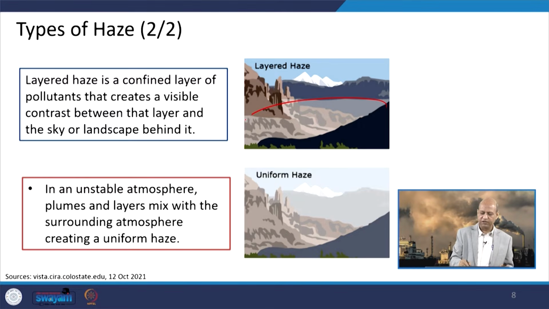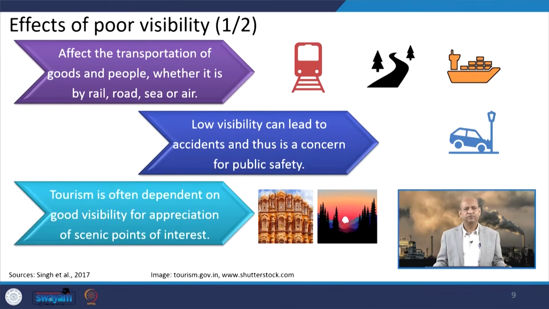So, in that layer where the visibility is reduced significantly, we call it layered haze, and in the upper layer you can have better visibility, and even lower it can be greater visibility. Then there is uniform haze, when the pollutants are dispersed uniformly and the whole atmosphere gets affected in our range of visibility. The whole atmosphere has a very reduced level of visibility. We can't see properly in the air.